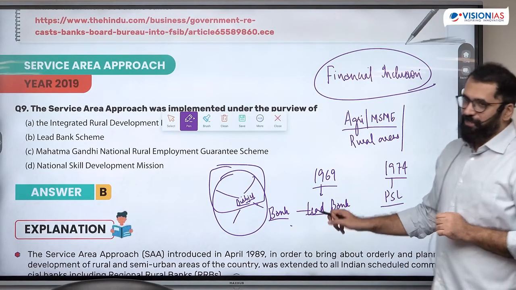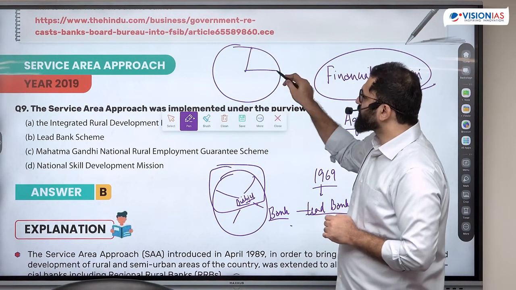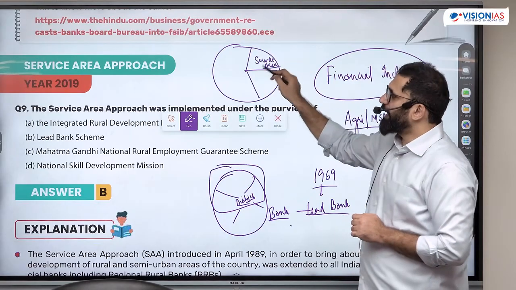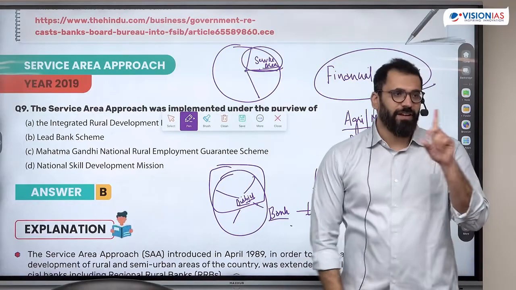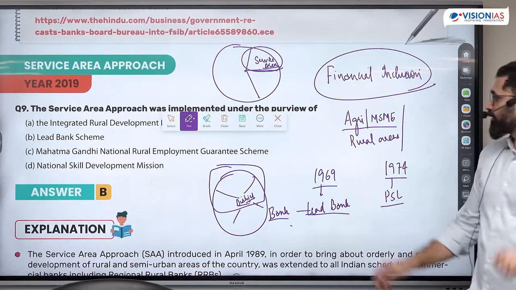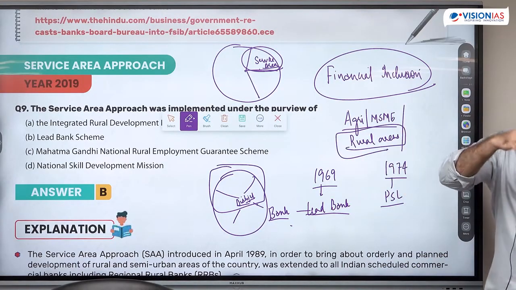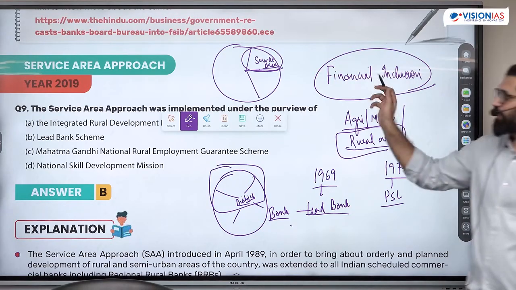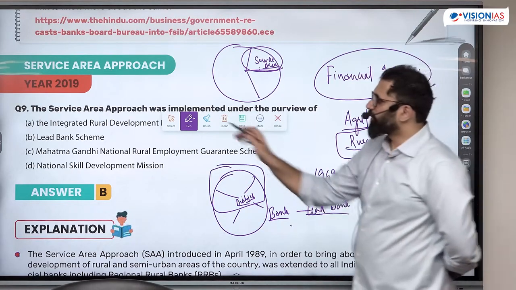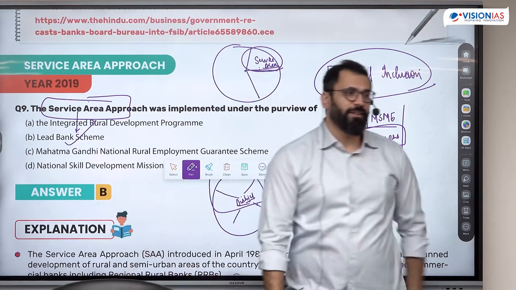In order to make this scheme more specific, the RBI said, now every district will be distributed into specific service areas. And every bank will be given the responsibility of one service area having say 15 to 20 villages, so that we have a focused approach on spreading banking in the rural areas. Lead bank was being skewed in some areas. So every lead bank will determine the service area of a bank और वो उसी area में काम करेगा. This is what your service area approach was under the lead bank scheme.